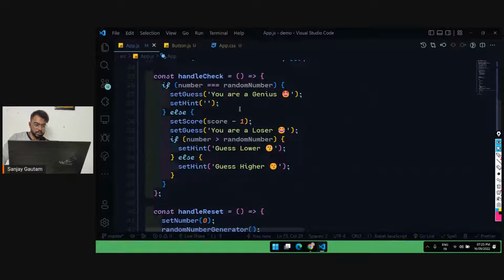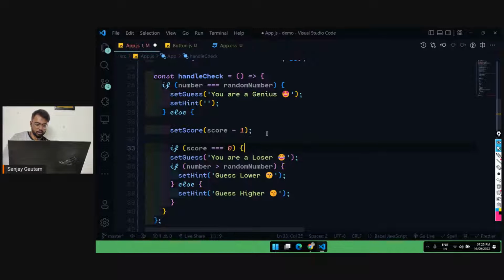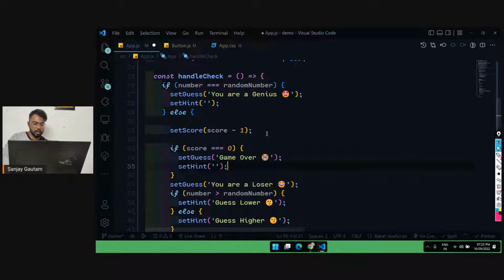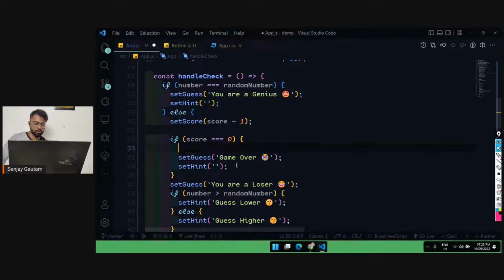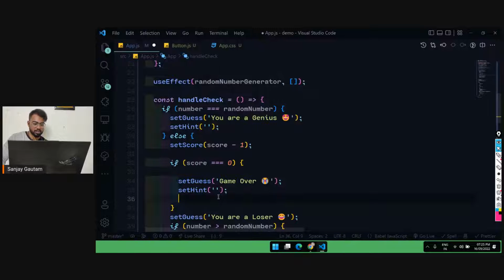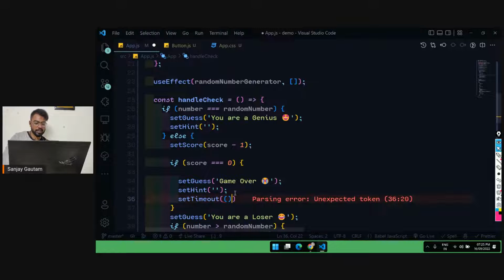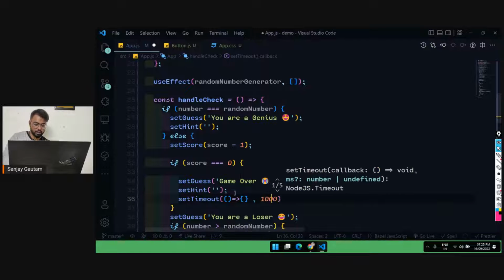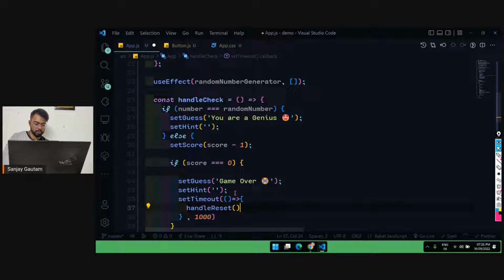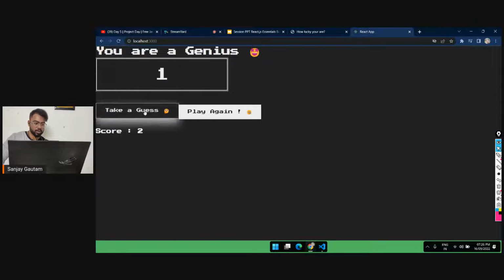So for that, on this else part, if my score equals 0, I will set the guess to game over, and I will call this handle reset function. I'm also going to apply a timeout here. It's an extra feature, you can skip this one, and this is a part that you can do by yourself. So after a second, I will call this handle reset function. Let me do 1 second.